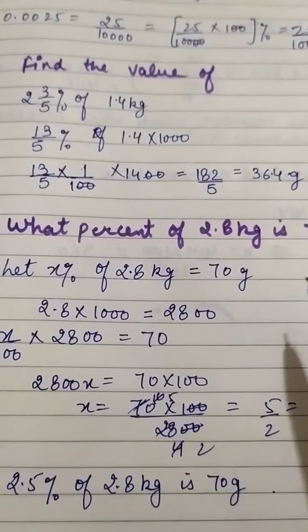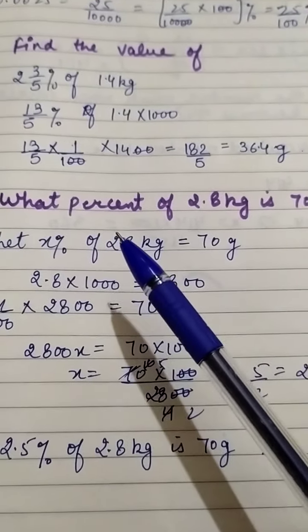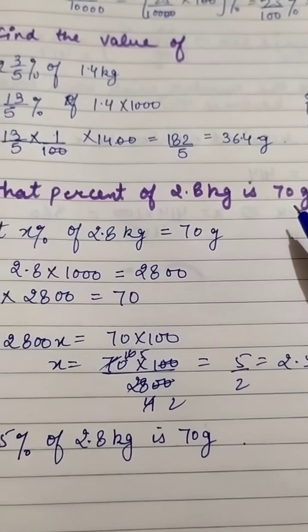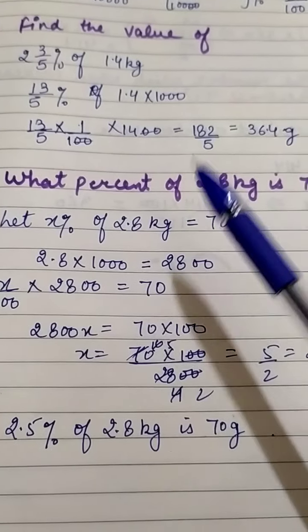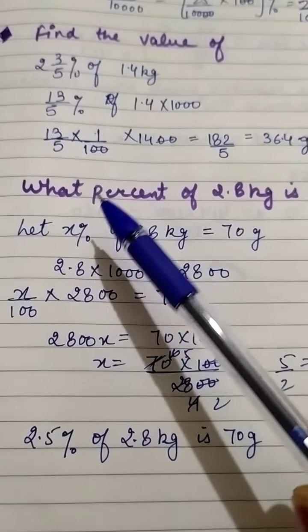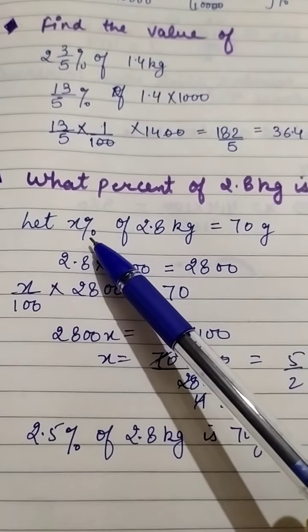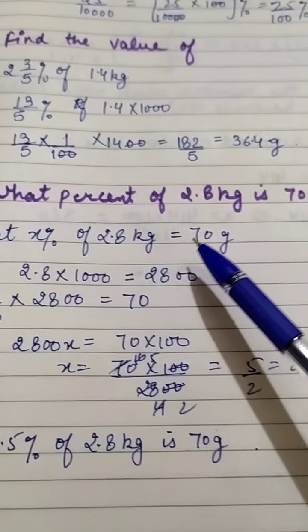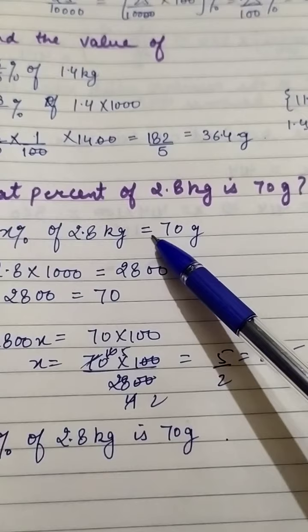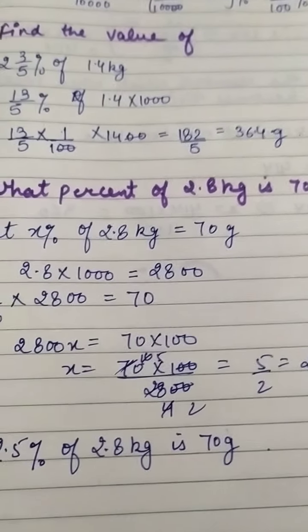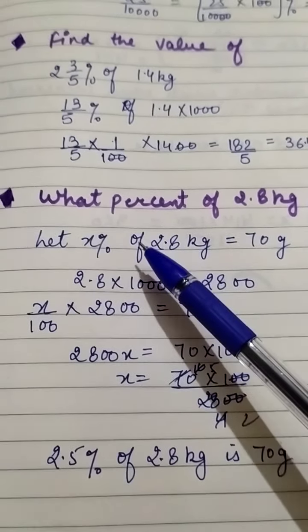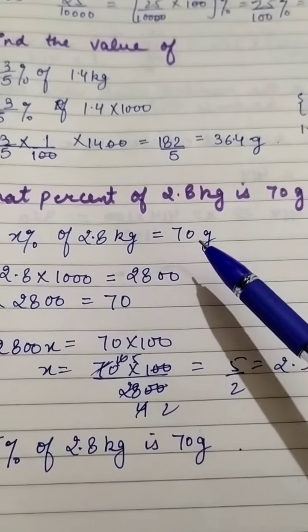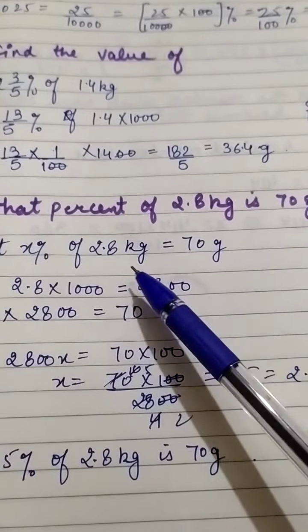Got it? Now the second way the question comes is, what percent of 2.8 kg is 70 grams? So you have to find the percent. Let the percent you have to find be denoted by x, assume it as x. Let x% of 2.8 kg equal 70 grams. All right. Now 'of' means multiplication. First of all, we will convert, because this is in kilogram and this is in gram. First of all, make the units same.